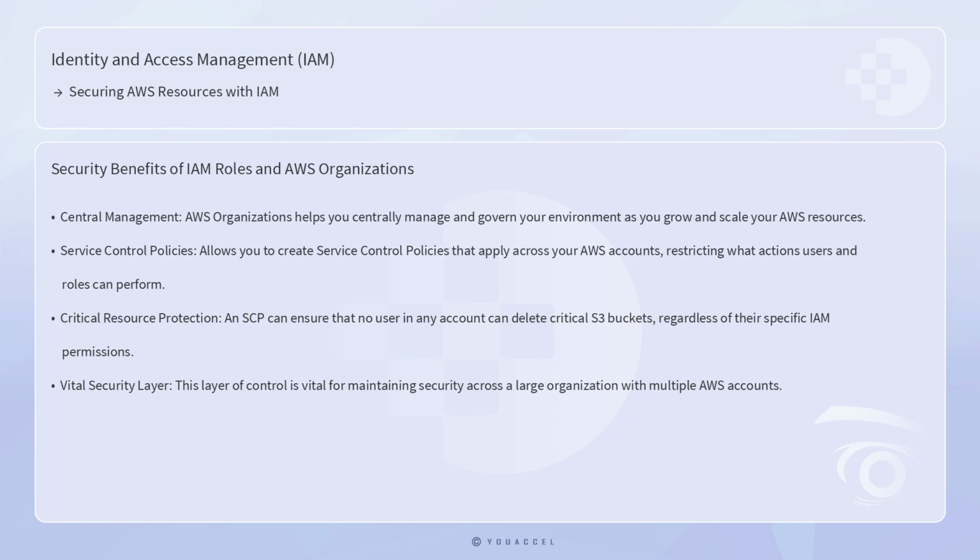The use of IAM roles in combination with AWS Organizations, a service that helps you centrally manage and govern your environment as you grow and scale your AWS resources, can bring additional security benefits. AWS Organizations allows you to create service control policies that apply across your AWS accounts, restricting what actions users and roles can perform. For example, an SCP can be used to ensure that no user in any account can delete critical S3 buckets, regardless of their specific IAM permissions. This layer of control is vital for maintaining security across a large organization with multiple AWS accounts.